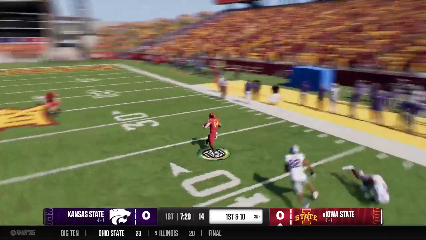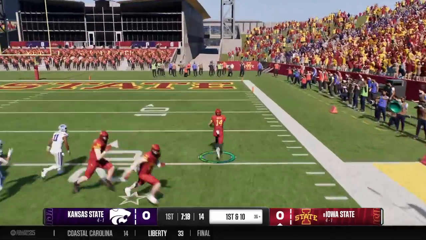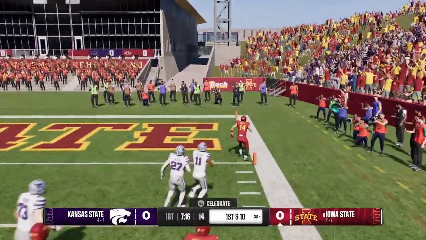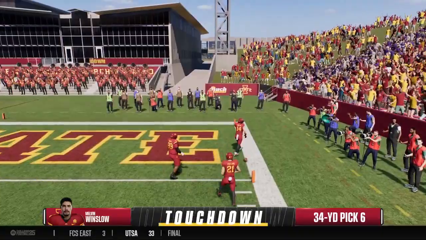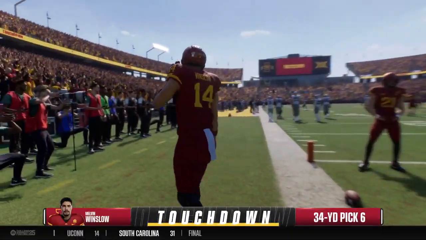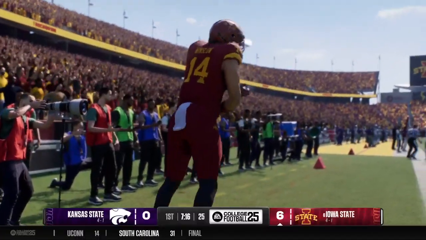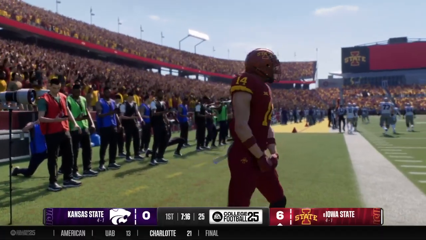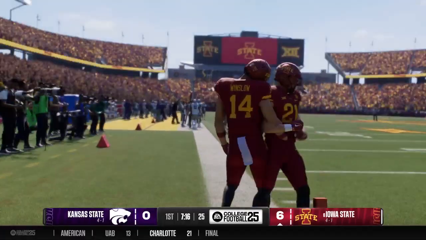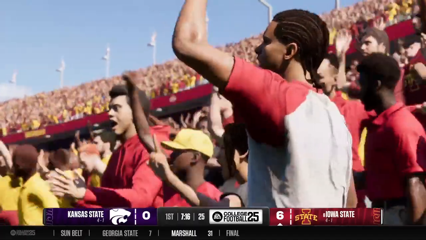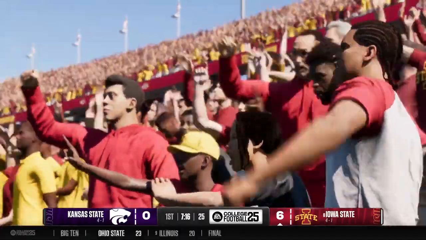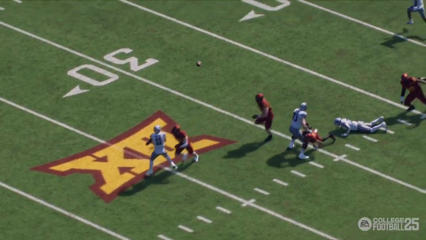Gets rid of it. Oh, picked off. Trying to take it back. He's at the 10. Touchdown, Cyclones. A great return for the touchdown. Any return for a touchdown is a great one to a defense. You always want to come out and set the tone as a defense. Get a stop, make a punt. How about this? Get the INT and take it back to the house. Way to set the tone for this defense here.